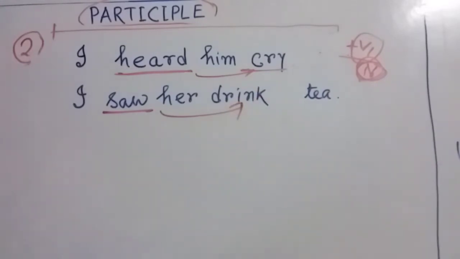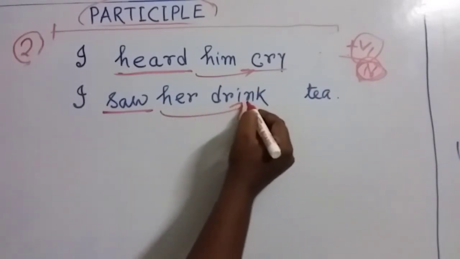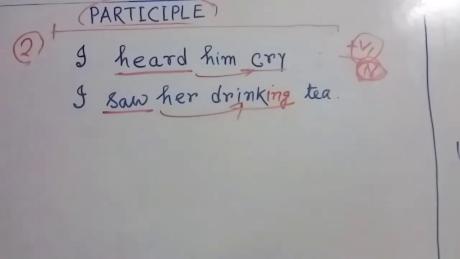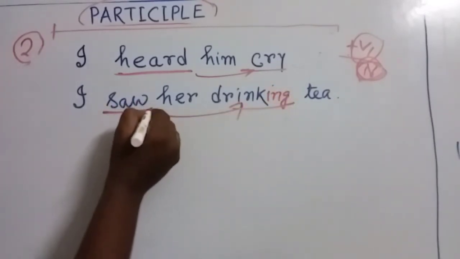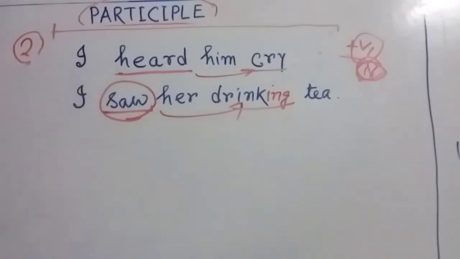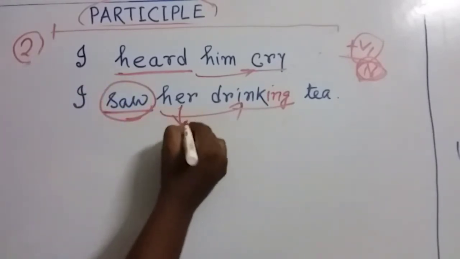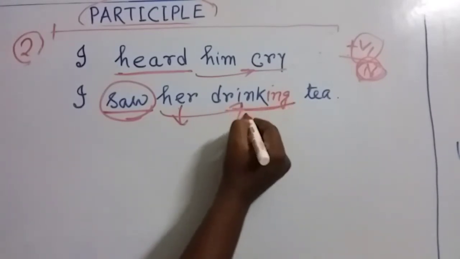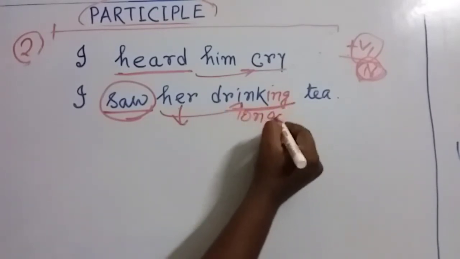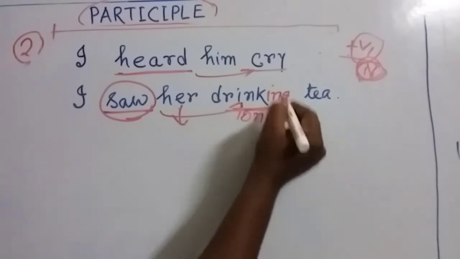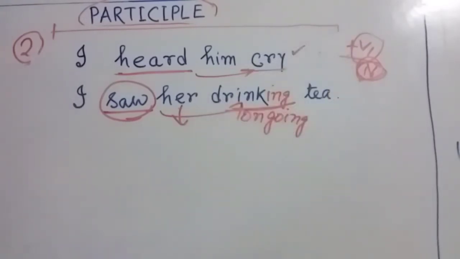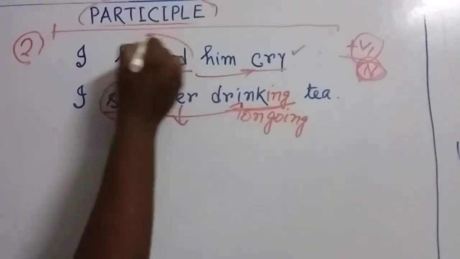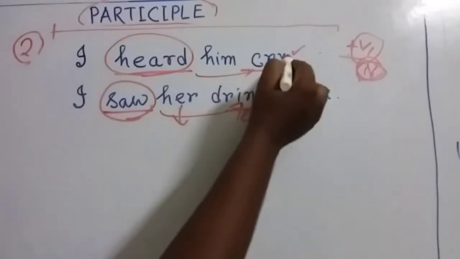So the difference is that whenever we are using ing form, it means the action is ongoing. That means whenever you saw this girl, at that time she was drinking tea. This action was ongoing at that time. And it is finished action. That means I heard him cry. So whenever you heard, at that time he was not crying.